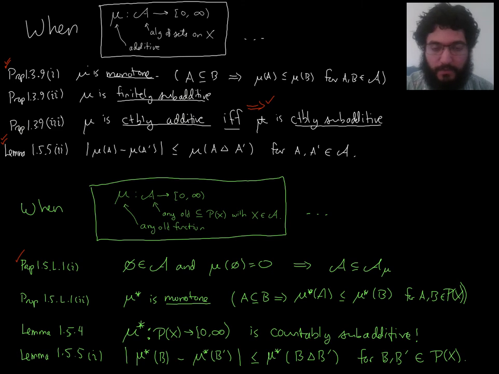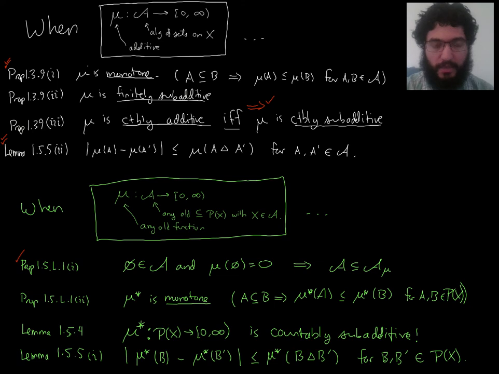Countably additive if and only if countably subadditive. And we actually have countable subadditivity for mu star always. Even in the garbage situation, you always have countable subadditivity. So we would then use the other direction of this theorem to get countable additivity. The other direction, I mean, other than the one we've already used, apparently.